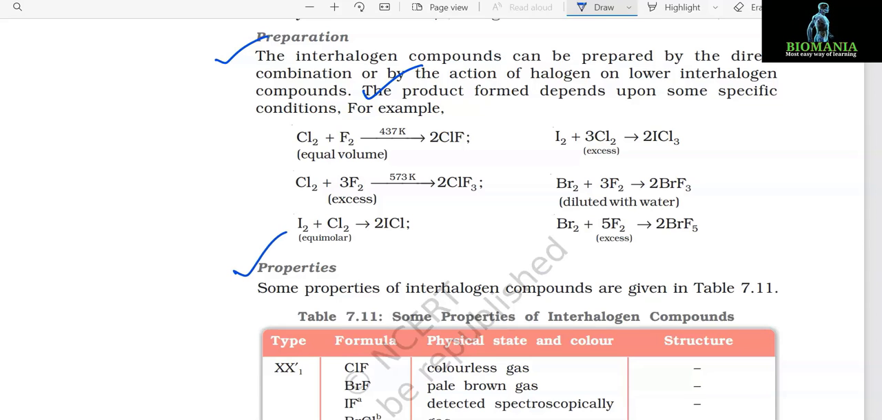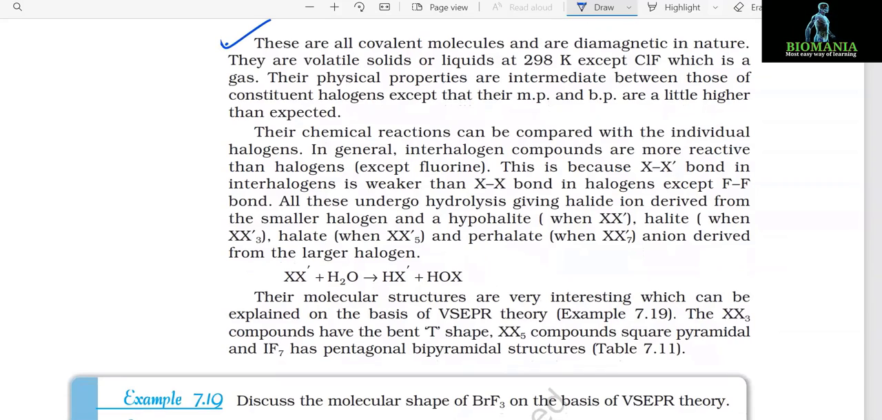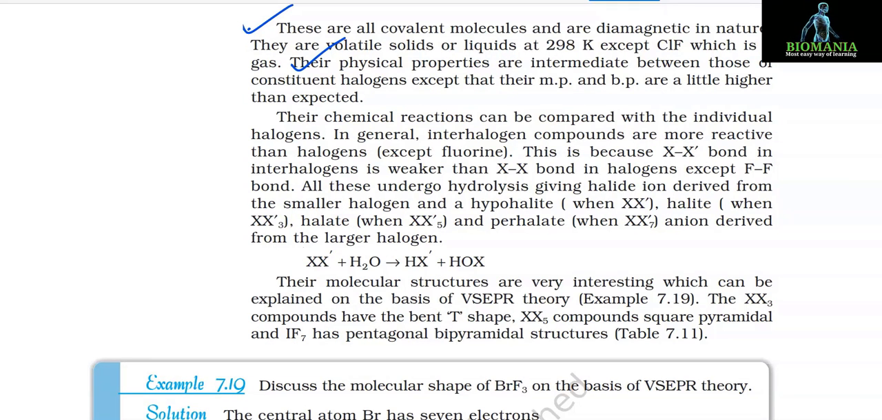Properties. Some properties of interhalogen compounds are given in table 7.11. These are all covalent molecules and are diamagnetic in nature. They are volatile solids or liquids at 298 K except ClF. Their physical properties are intermediate between those of constituent halogens, except that their melting point and boiling point are a little higher than expected. Their chemical reactions can be compared with the individual halogens. In general, interhalogen compounds are more reactive than halogens, except fluorine. This is because the XX' bond in interhalogen is weaker than the XX bond in halogens, except the FF bond.